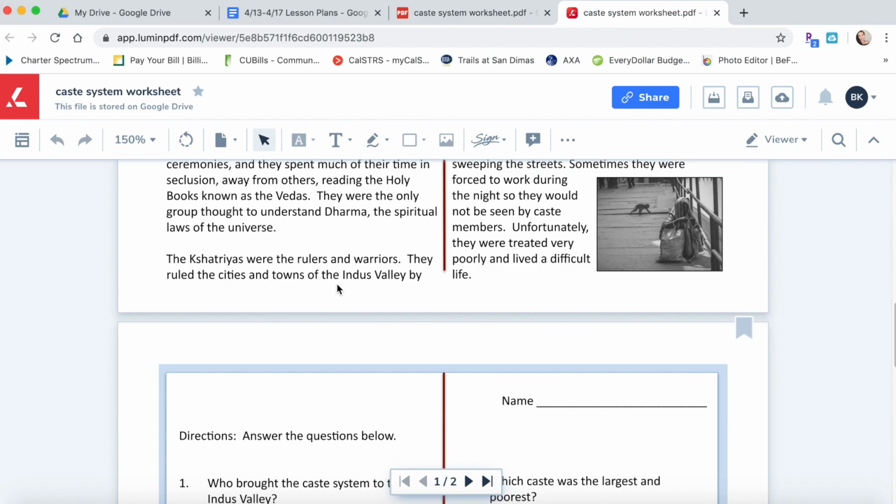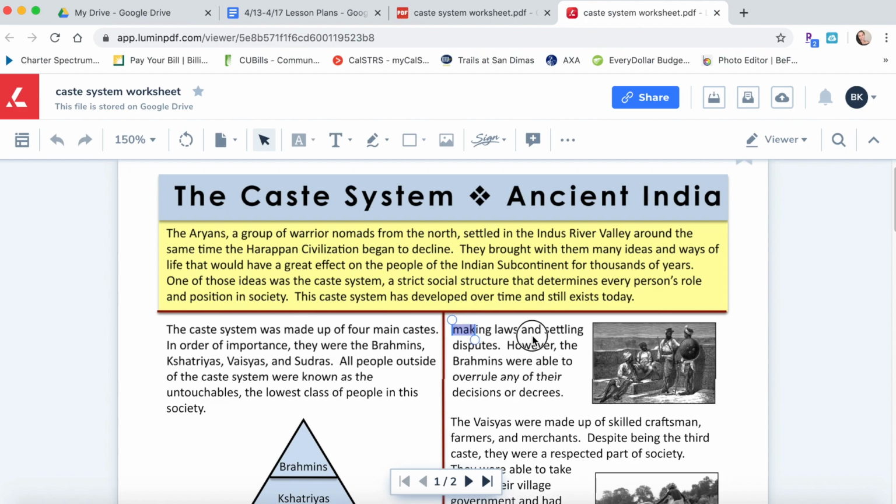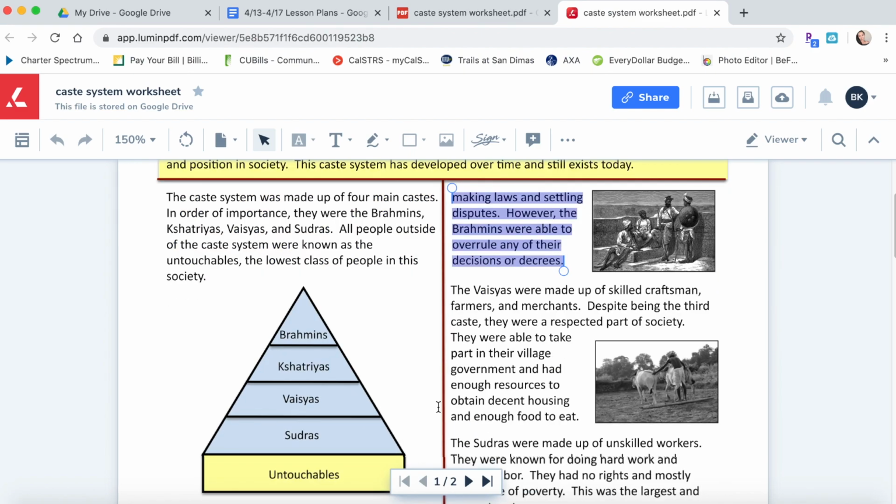They ruled the cities and towns of the Indus Valley by making laws and settling disputes. However, the Brahmins were able to overrule any of their decisions or decrees.